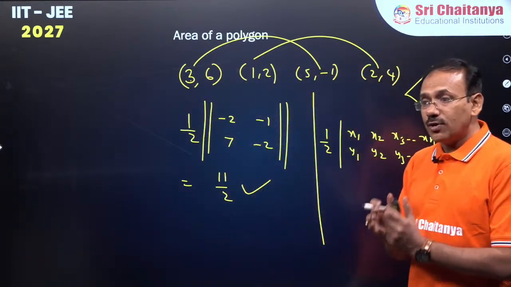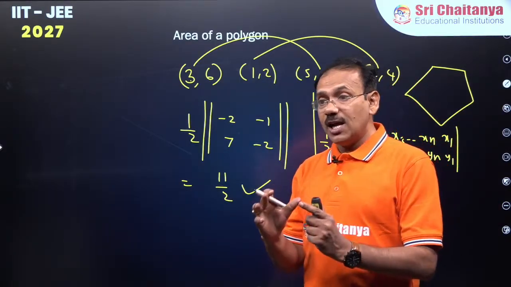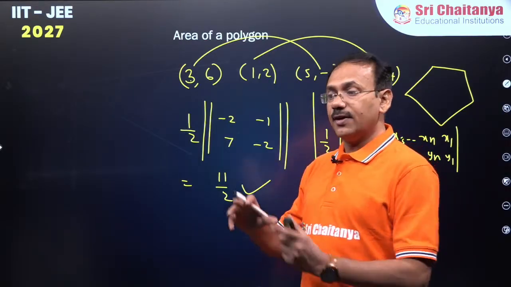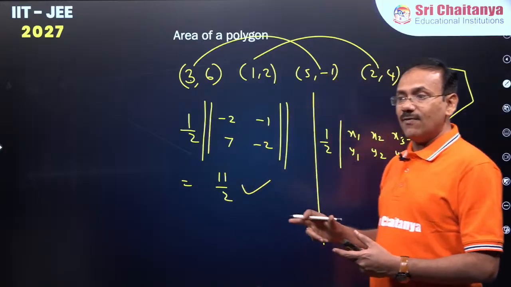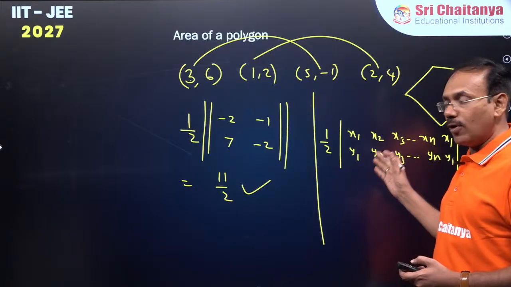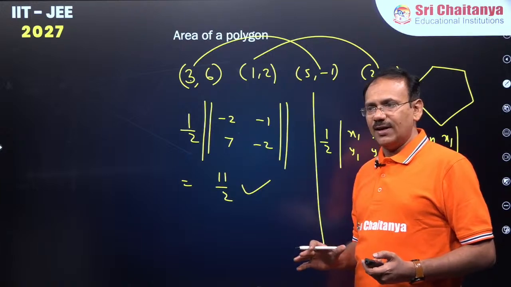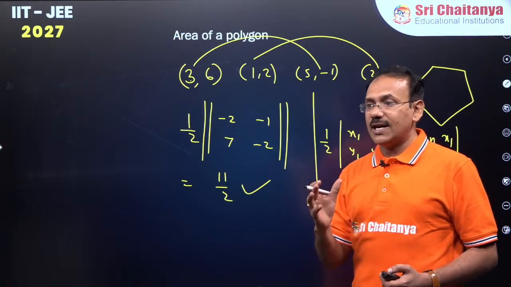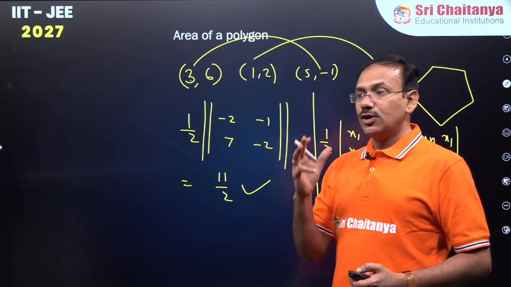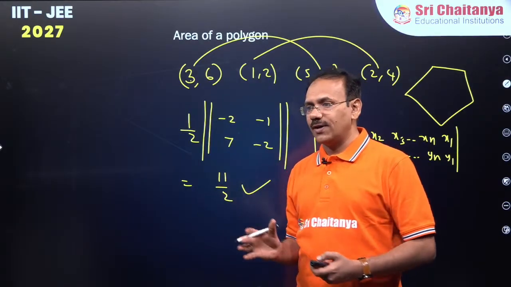So dear students, in today's lecture, so far we have seen how to find the area of a triangle, especially if one vertex is (0, 0), we have a wonderful technique. How to find the area of a quadrilateral, regular method and shortcut method. And how to find the area of a polygon, you can do like this. Check the procedure, how we are doing. Calculations you can do, not a big deal. You just try to observe the procedure. While taking the vertices of a quadrilateral, you should not alter the order of the vertices.